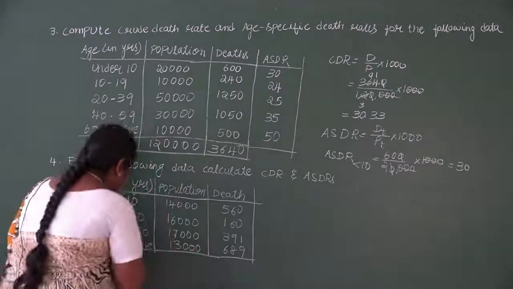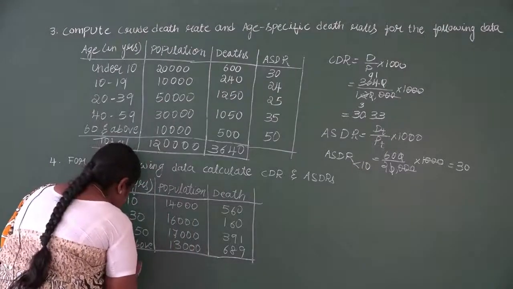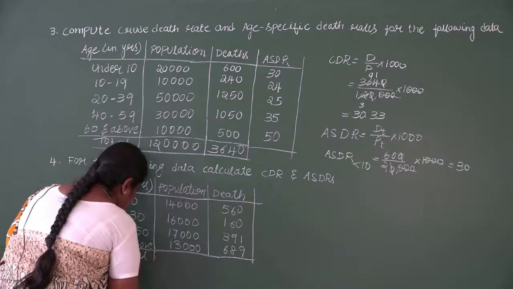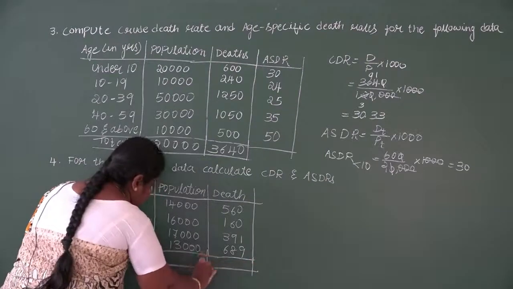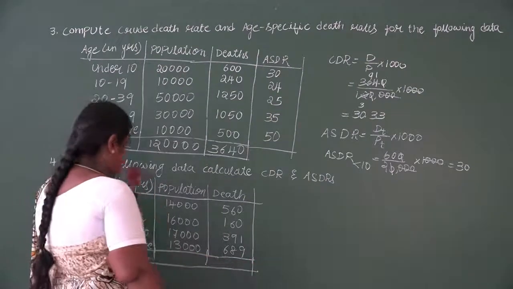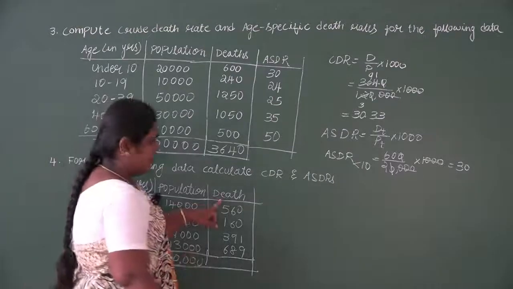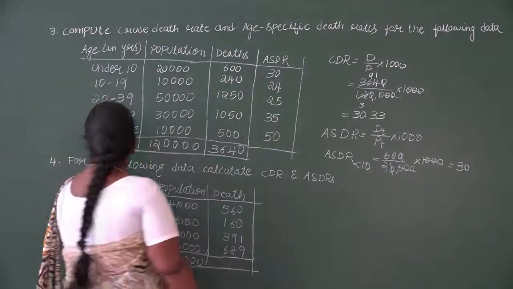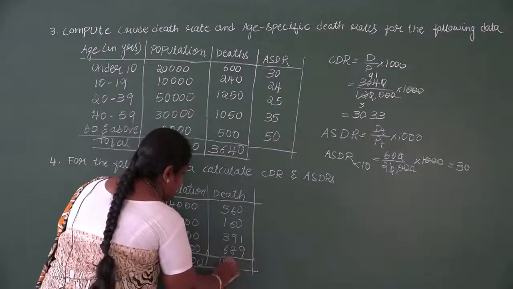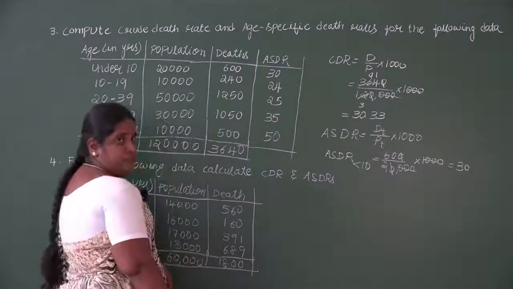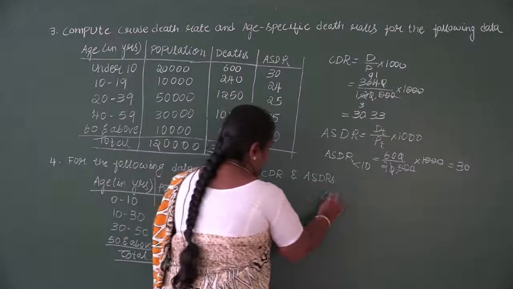For CDR, we need the total of the population and the total of the deaths. We'll add the population values, and we get 60,000. Then we'll add the death values, and we get 1800. Then substitute in the CDR formula.